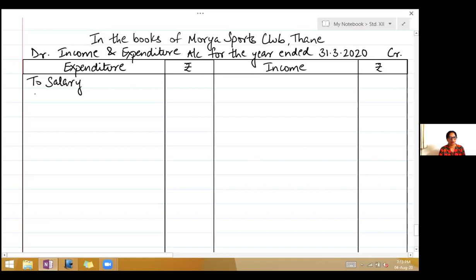Now this is of last year, so you will subtract. So write there less outstanding for last year, 4,000 in the inner column. Okay. Now two effects are shown, one in the opening balance sheet which was given and one we have shown on the expenditure side.